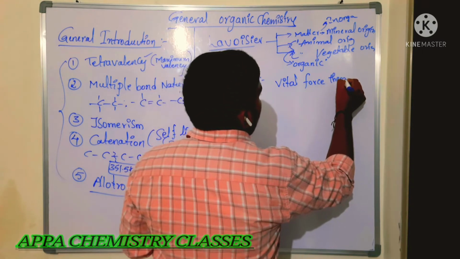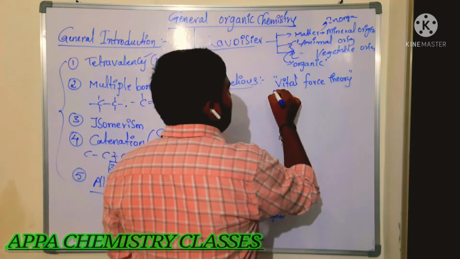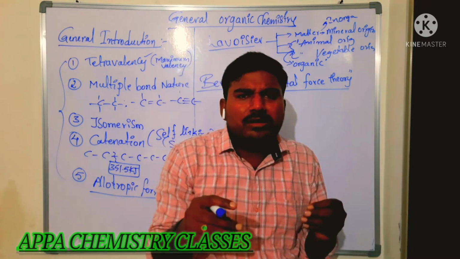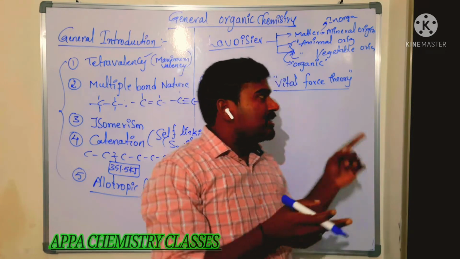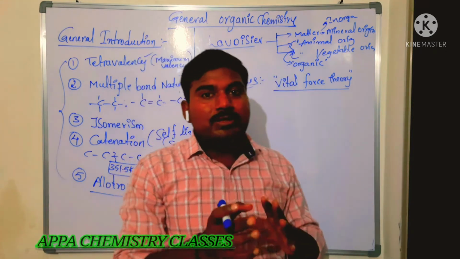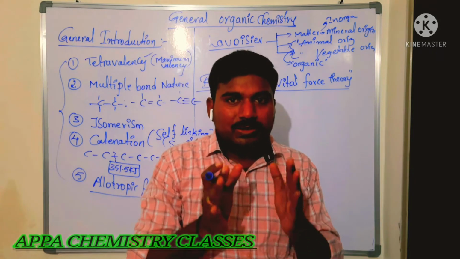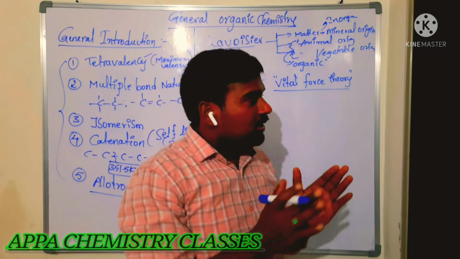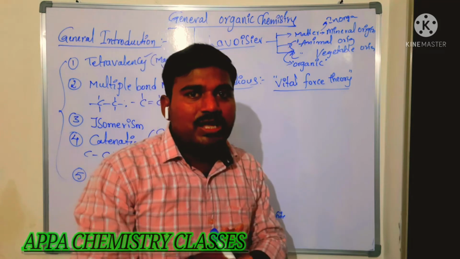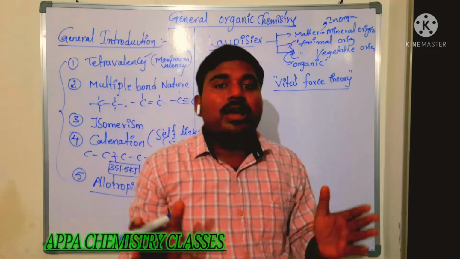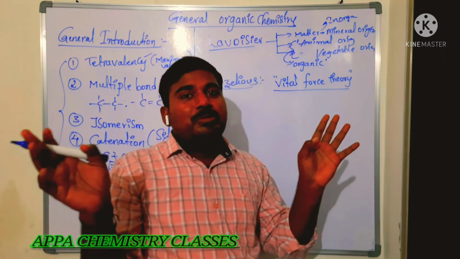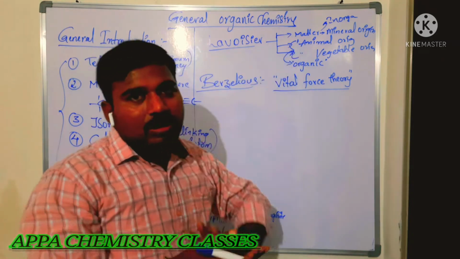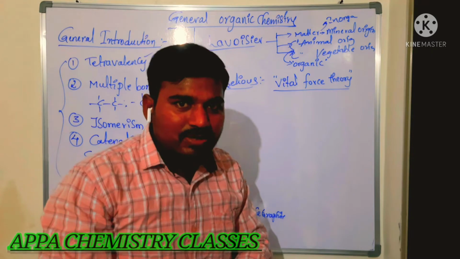Simply, vital force is an invisible force present in animals and plants, which are living beings. For that reason, all organic compounds are obtained only from living beings and not from non-living things, that is from minerals. Is that clear?